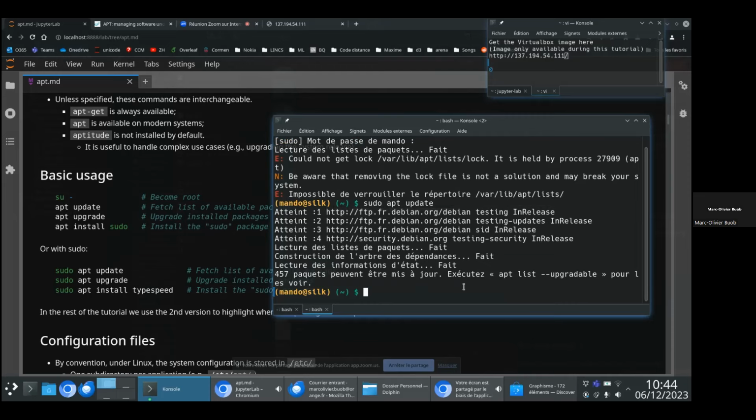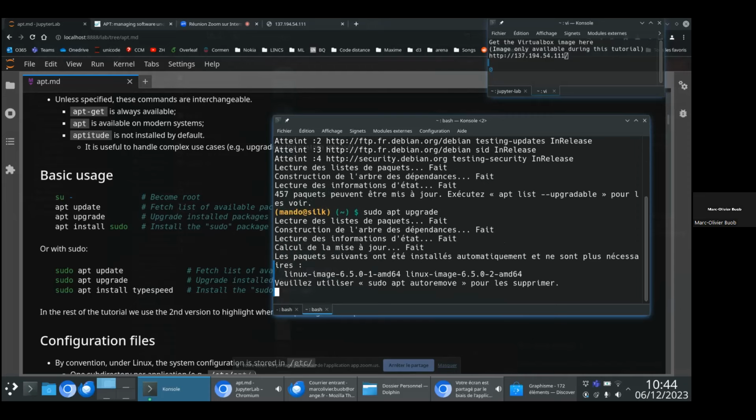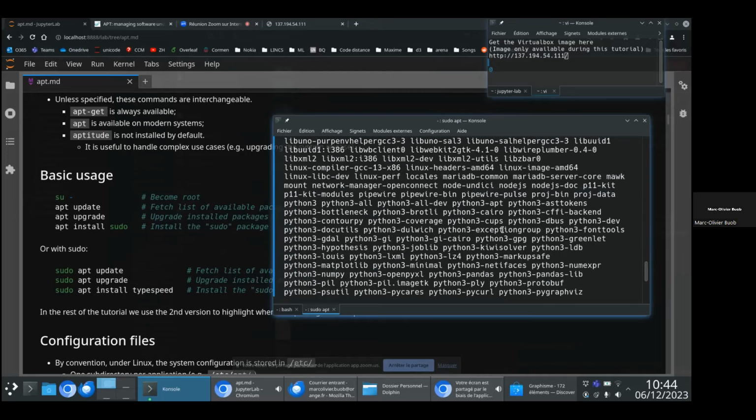Now if I want to run an upgrade, I can run sudo apt upgrade like this. Note that, as I said, you might use apt-get or aptitude, it will be exactly the same. Here I will use apt to stick to the tutorial, but this is exactly the same. So if I run this, what happens?